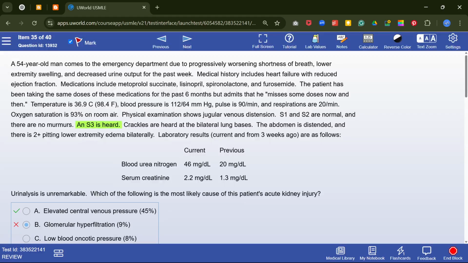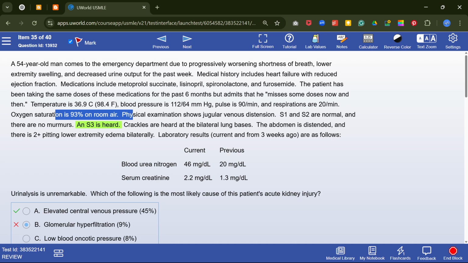Now I am reading this stem. A 54-year-old man comes to the emergency department due to progressively worsening shortness of breath, extremity swelling, and decreased urine output for the past week. Medical history: heart failure with reduced ejection fraction. The patient is on metoprolol, lisinopril, spironolactone, furosemide. The patient has been taking the same doses of medication for the past 6 months and admits missing some doses now and then.